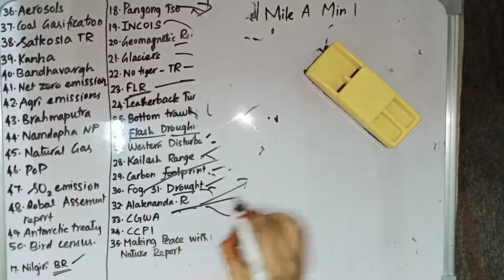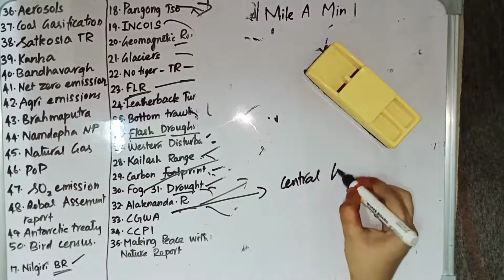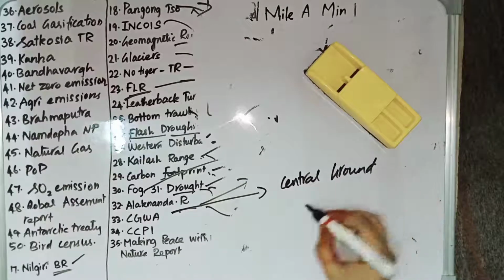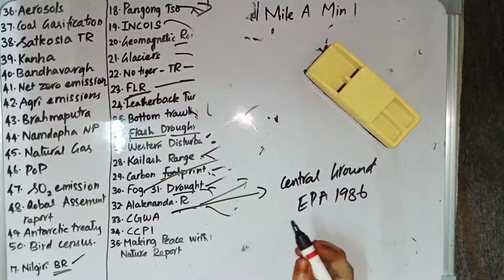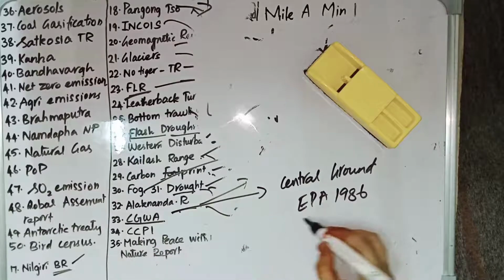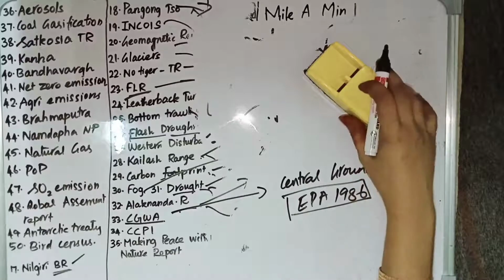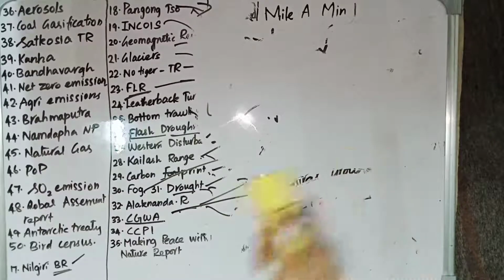Then we have CGWA. CGWA stands for Central Groundwater Authority. It is constituted under the Environmental Protection Act 1986, and that is the important point. It is for the management and development of groundwater resources in the country.